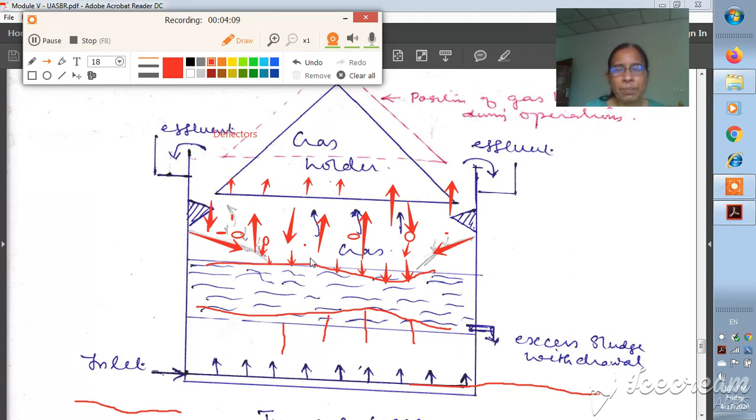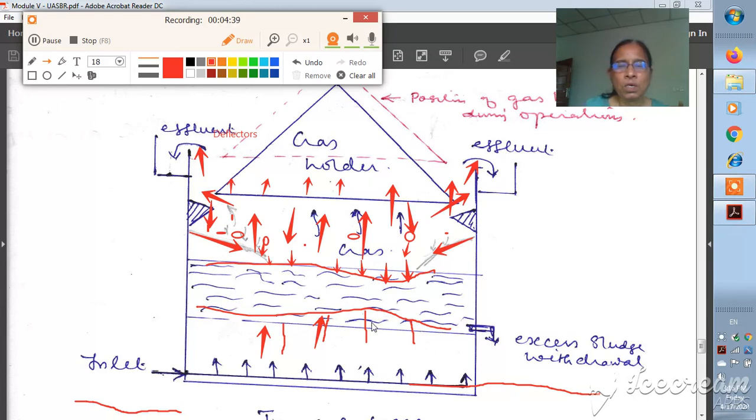Now it is separated from the wastewater, and what will happen with the effluent? The wastewater is entering continuously, so all this process takes place continuously. Now what will happen with the effluent? It is released through this outlet, and the gases will be collected in the gas holder.